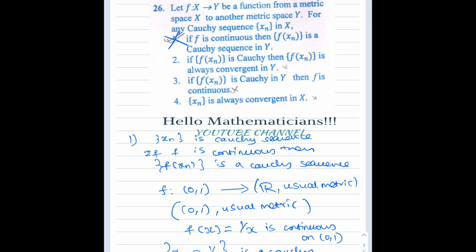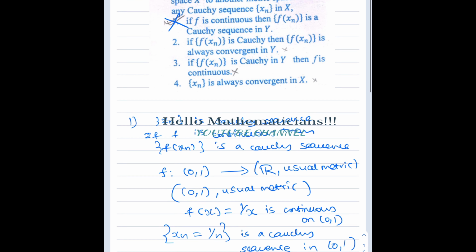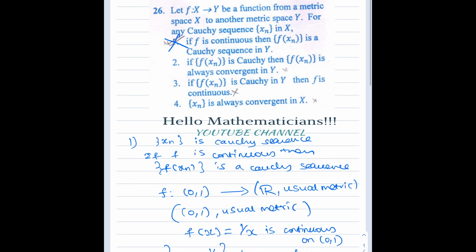Next, we do the second option. In the second option, you observe that f is some arbitrary function from a metric space into another metric space. It is not given that it is continuous. Only in the first option they gave that it is continuous, but in the second option it is not given. So f is just an arbitrary function from a metric space to a metric space. And what they are saying in the second option is, if f of xn is Cauchy, then f of xn is always convergent in Y.